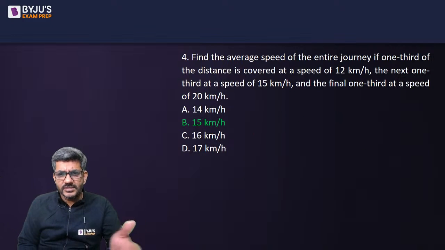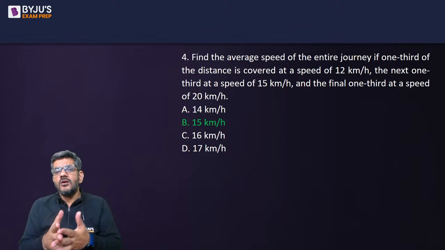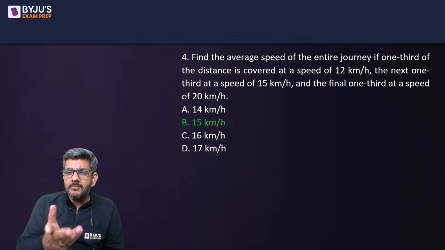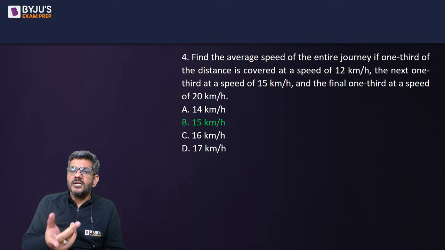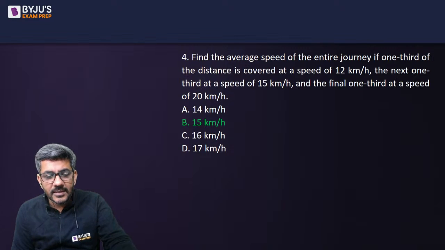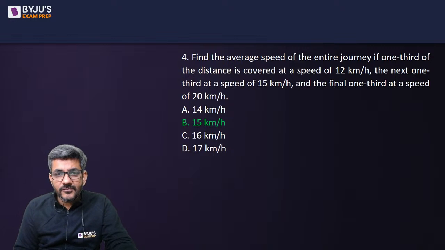That's a simple question. I would say it's a routine question. जब आप करते हैं टाइम स्पीड डिस्टेंस तो इस तरह के क्वेश्चंस बहुत कॉमनली आपको दिखाई पड़ते हैं, राइट? So when the distance is same, we just assume the distance as a multiple of all the given speeds. So then we get total distance by total time as the average speed for us. So 15 kilometer per hour is the answer for this question number 4.